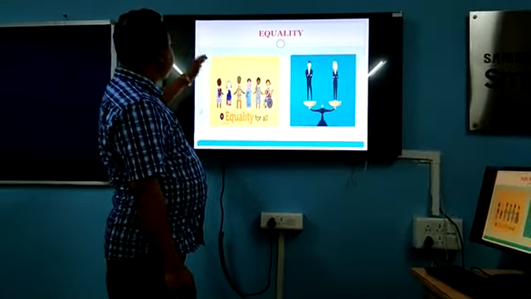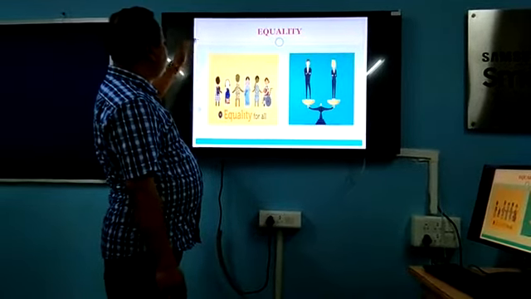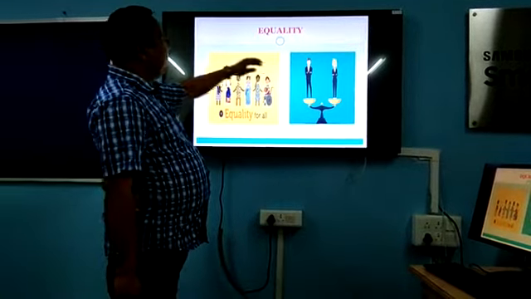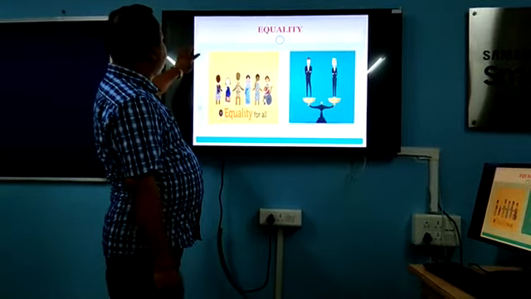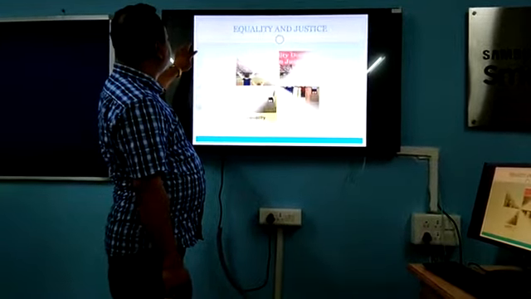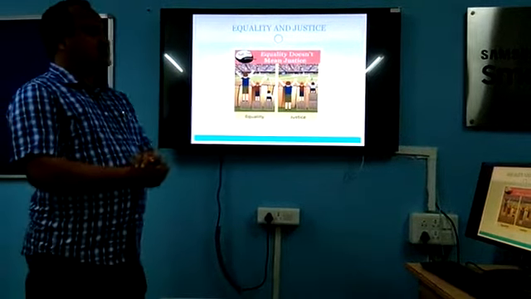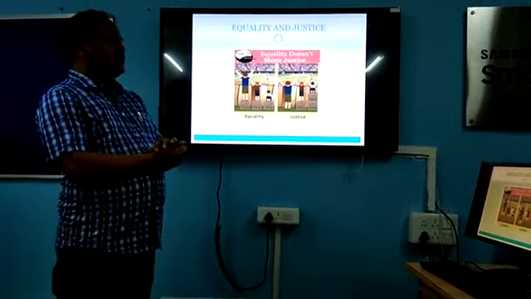If there is no equality and justice, then we cannot say there is a democracy in our country. This is the picture showing that all these children are equal. Then this is the balancing to show equality, so that you understand what is meant by equality. Here I want to give a picture to show you the difference between equality and justice. You see, this is the picture of equality.